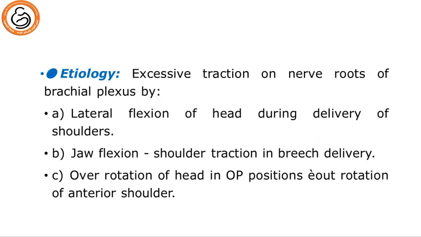Etiology is excessive traction on the nerve roots of the brachial plexus, either by lateral flexion of the head during delivery of shoulders, or by jaw flexion and shoulder traction in the aftercoming head delivery in breech delivery, or over traction of the head in the occipito-posterior position without rotation of the anterior shoulder, which will twist the neck.